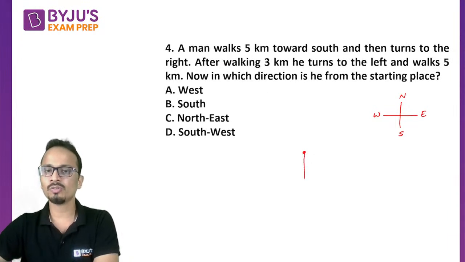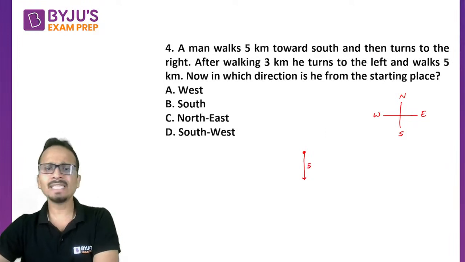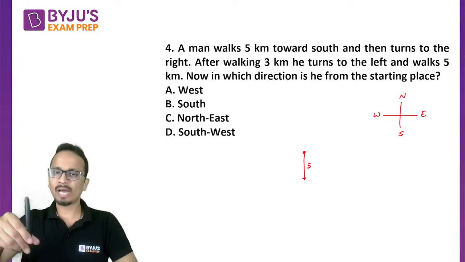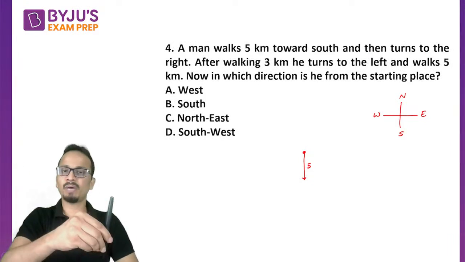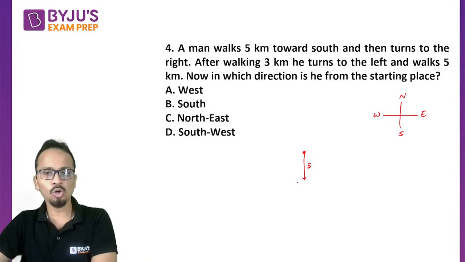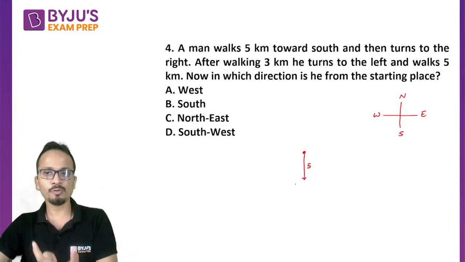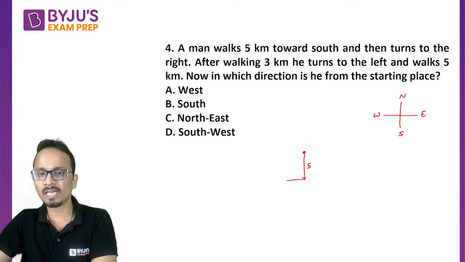So we'll go 5 kilometers towards south and then turn to the right. Now this person is moving downwards, so his right will be this part. Okay, this direction. So on our left, it will be his right. From the person's point of view, his right will be this direction.